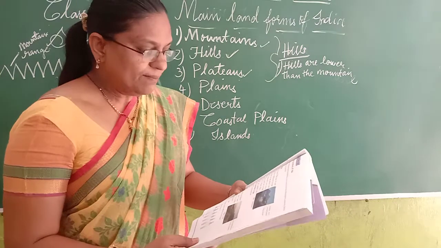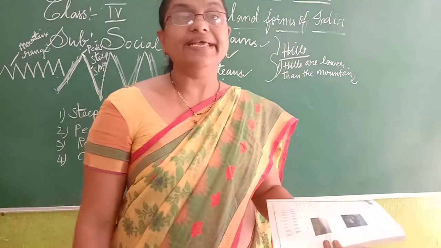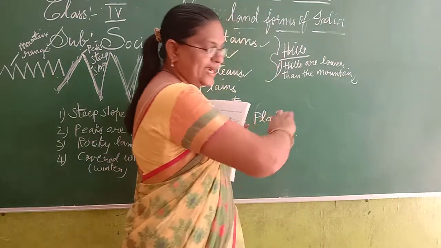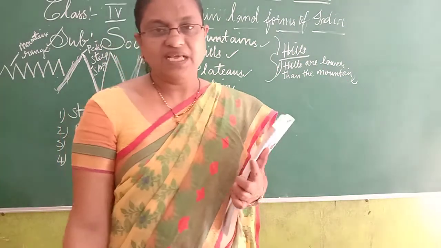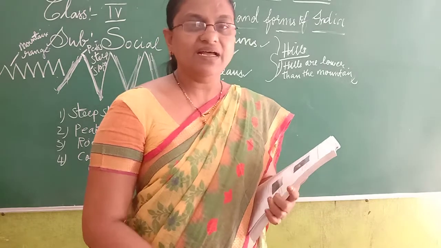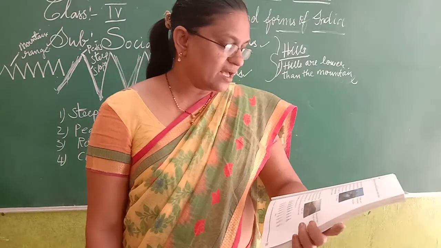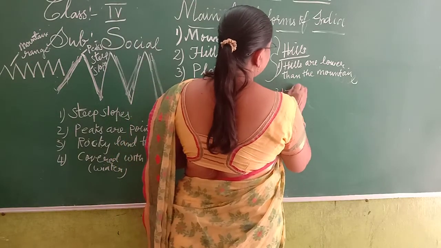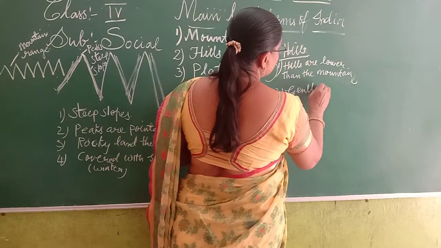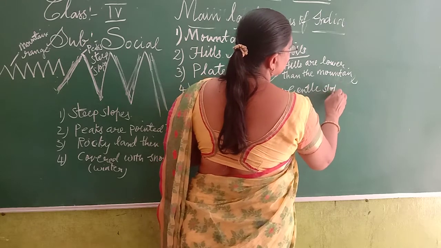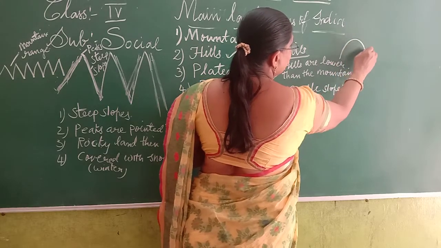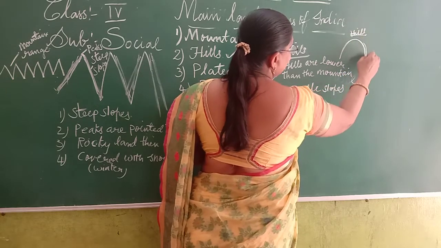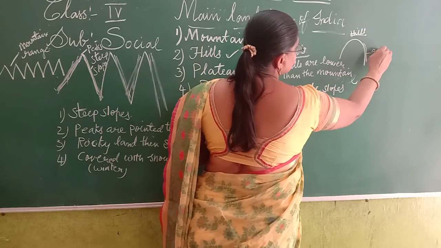But they are higher than their surrounding areas. They can spread over more area. Mountains spread less, but the hills cover more area. They have a gentle slope. So the second feature is gentle slope. See, this is called a hill. So they have the gentle slope.